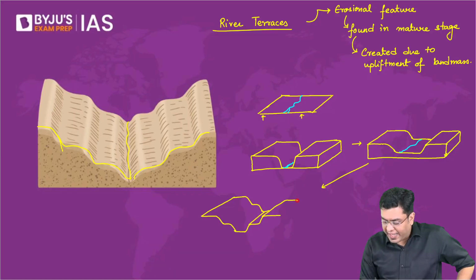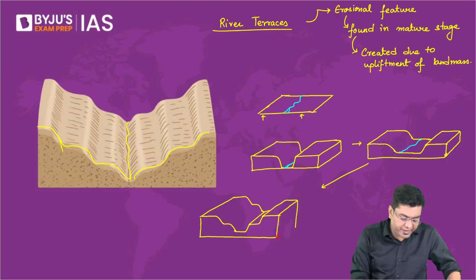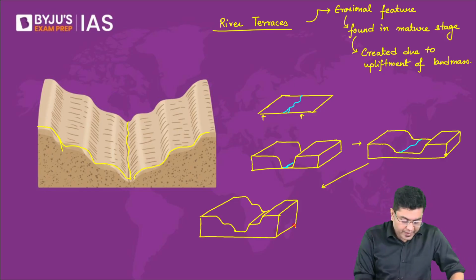So what you have as a structure which is evolving is what? A step-like feature, isn't it? A kind of a step-like feature is evolving here, right? A staircase-like feature.